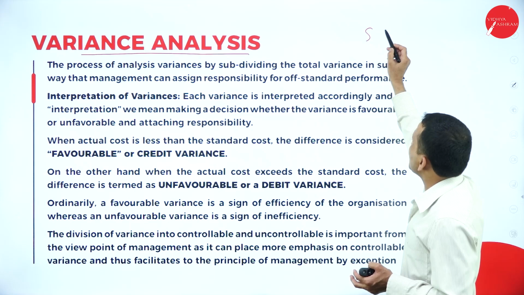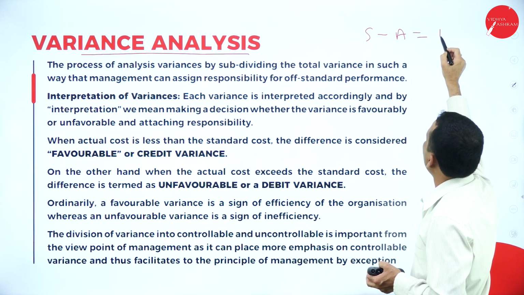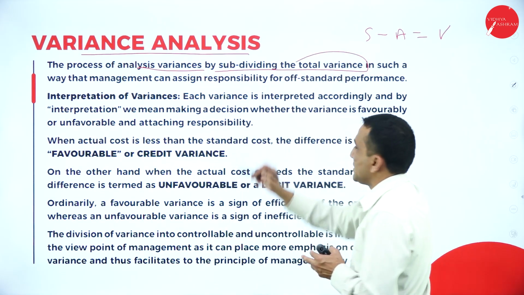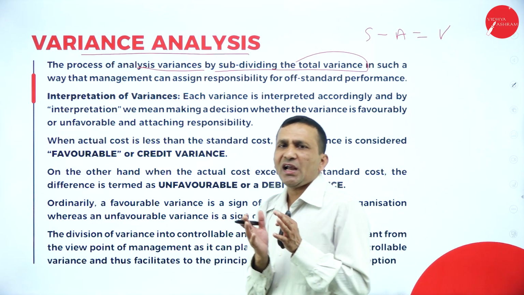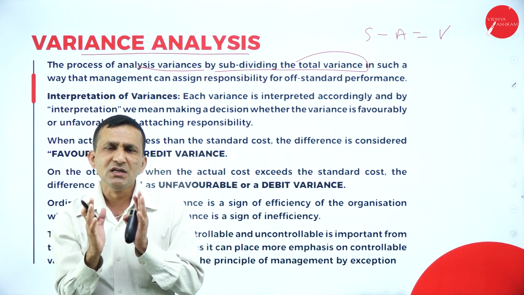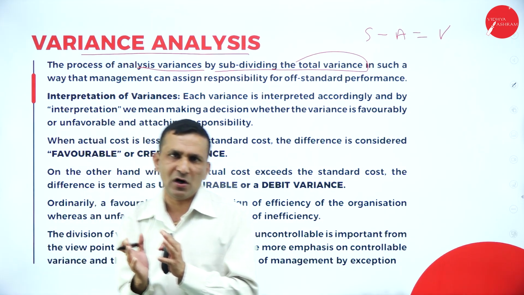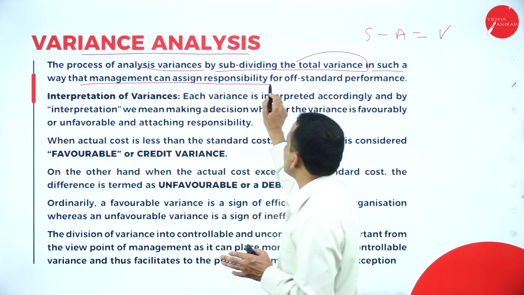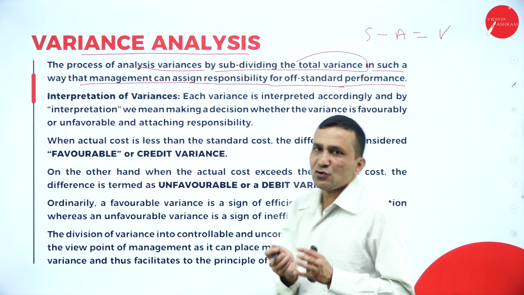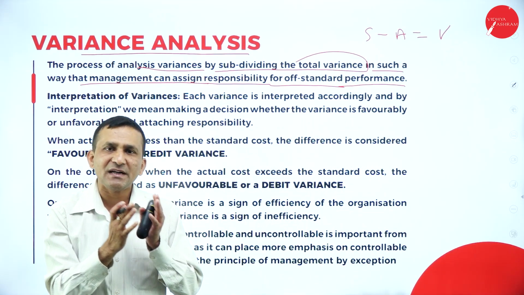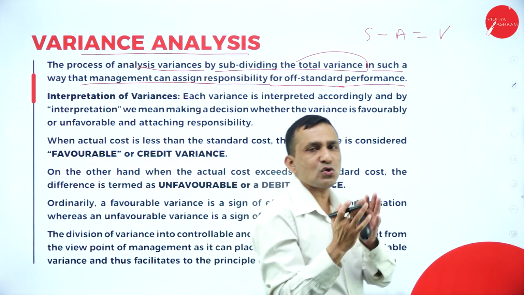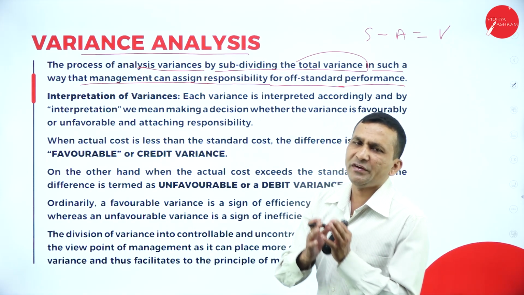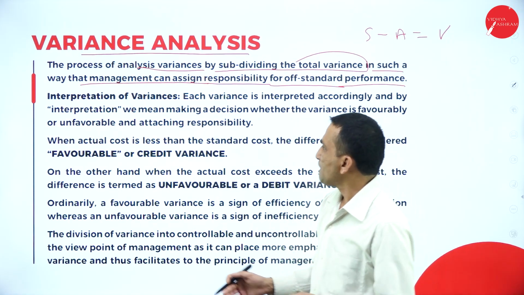So we will get to know the standard minus actual, which is nothing but your variance. Okay, so it is the process of analyzing variance by subdividing the total variance. All together, we are completely focusing on manufacturing, which is producing a homogeneous product, in such a way that the management can assign responsibility for standard performance. Unless you set a standard for the respective departments and individuals involved in your production process, you cannot expect standard performance, which is always compared with the actual performance.